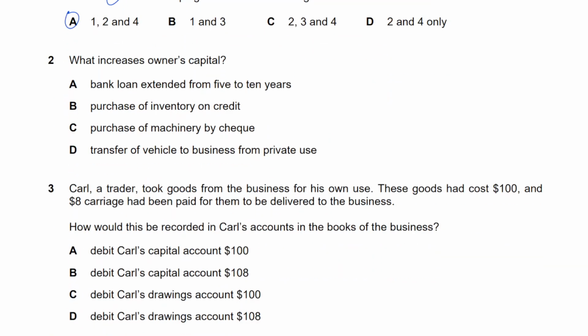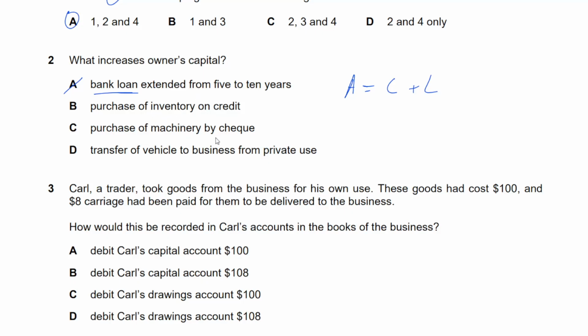A. Let's move on. What increases owner's capital? Bank loan extended from 5 to 10 years. Loan is loan, right? A bank loan is a liability. Purchase of inventory on credit. What's happening here? You can imagine the accounting equation: assets equal capital plus liabilities. Well, there's a new liability being created because you're buying on credit, and you have some new assets. So nothing to do with capital, right?